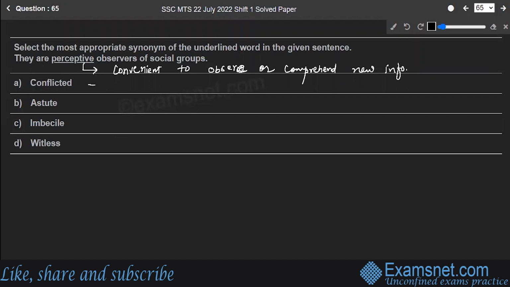There is a word conflicted. Conflicted means to disagree with or differ from someone or something. Then is the word astute. Astute means